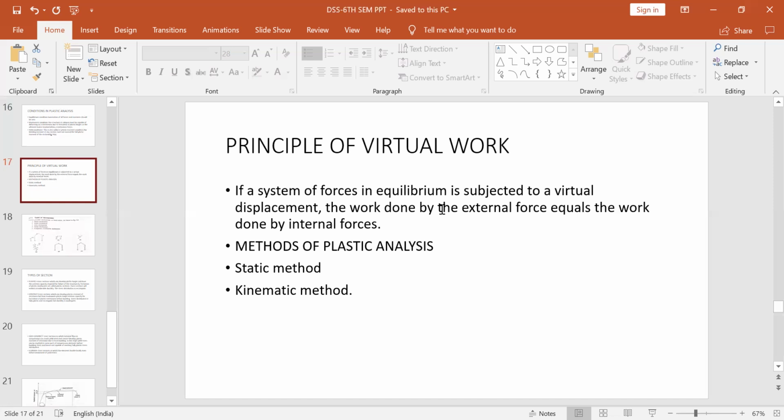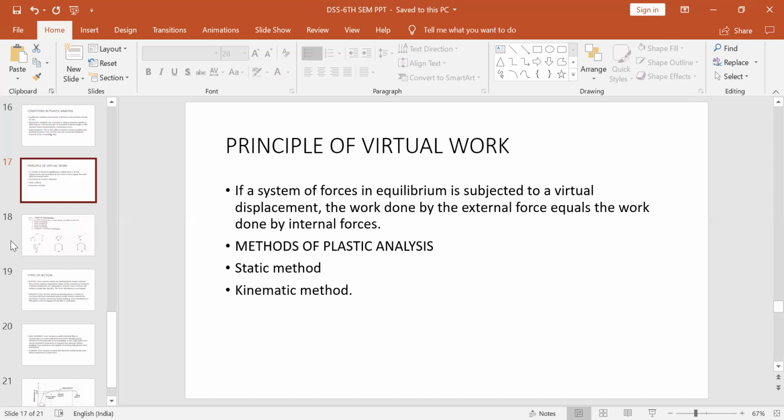So the collapse load is found out by applying the principle of virtual work. Here is the application of this principle of virtual work in the kinematic method. The bending moment diagram corresponding to the collapse mechanism is drawn, and it is checked that the bending moment is not more than the fully plastic moment, like in the other case also. Here again, using the principle of virtual work, the external work done by the virtual force will be equal to the internal work done by the structure. So we equate that and we find the collapse load. How we do it, we can understand by taking one illustrative example that we will do in a subsequent class.